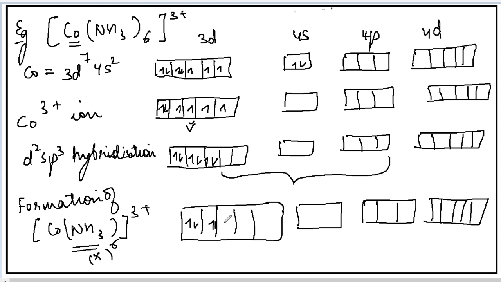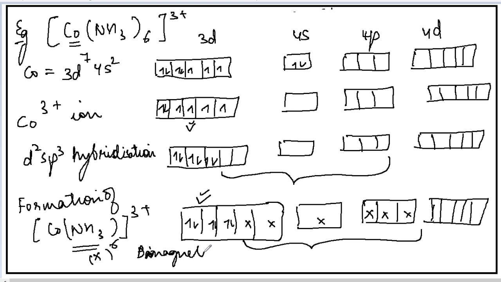they have already paired. Here we have the ligands, d2sp3. So this is d2sp3. Now when this complex is formed, if you look at this complex, the metal has all the electrons paired. If all the electrons are paired, then what type of magnetic behavior will it show? It will show a diamagnetic behavior. Now here the orbitals which are involved in hybridization are inner orbitals, that is the inner d orbital.